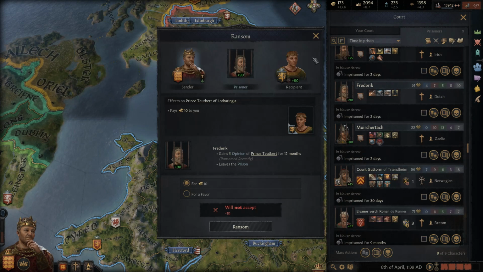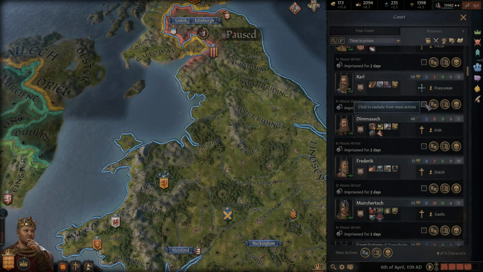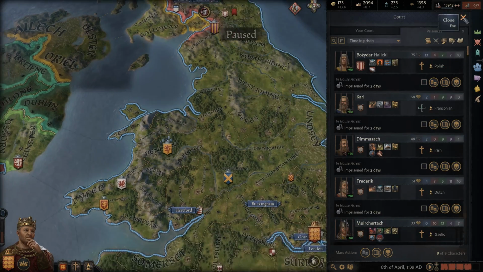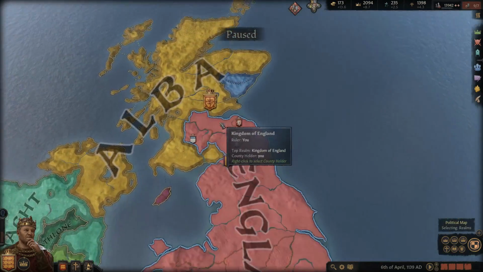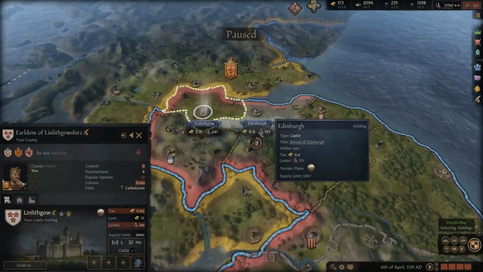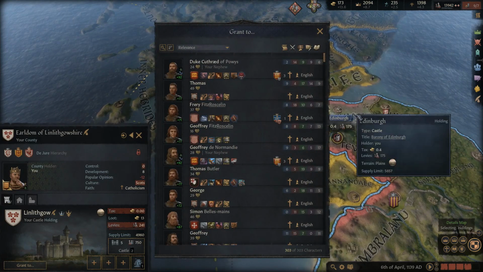See if there's... Nope, we don't want to do that one. We'll go through all this again, guys. Right now, it looks like everybody's considering offers from us currently. Okay, so we'll do that. We also need to give out this title here. There's really no reason for us to keep this. So we'll just grant it out to somebody deserving.